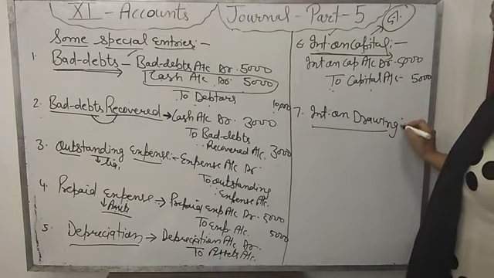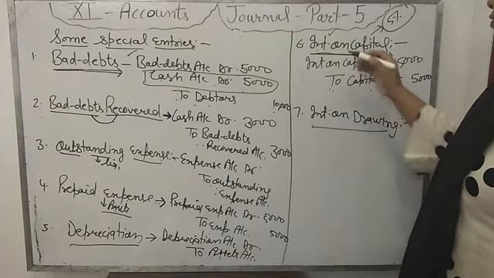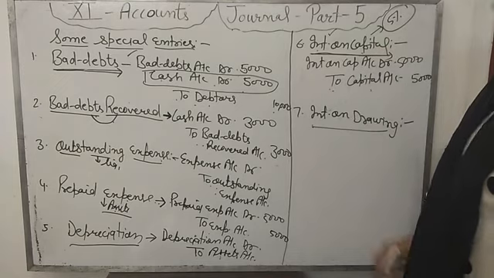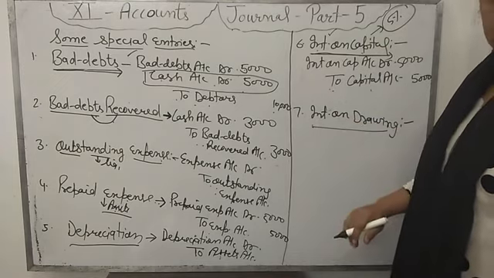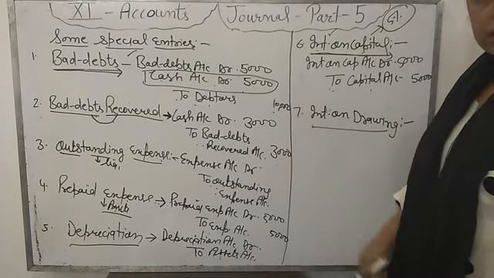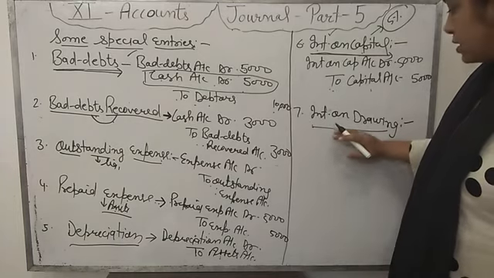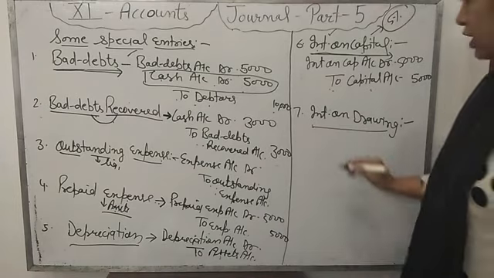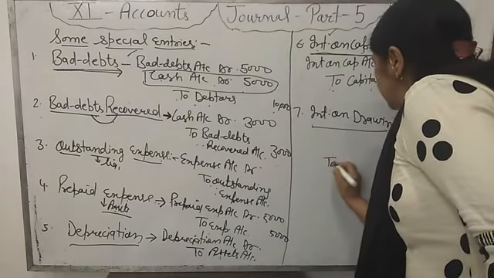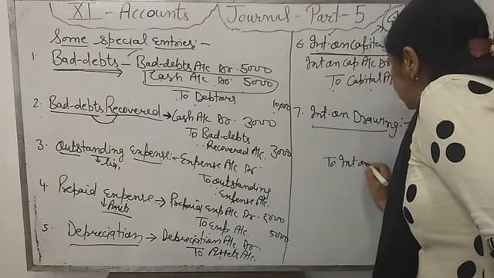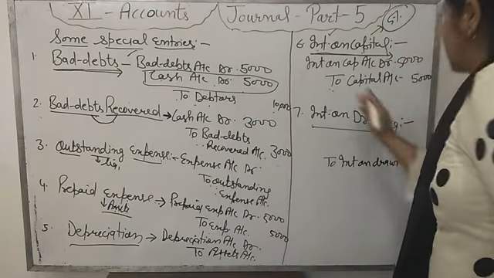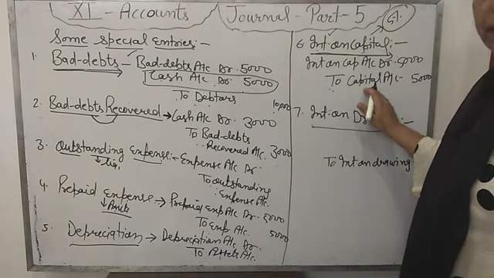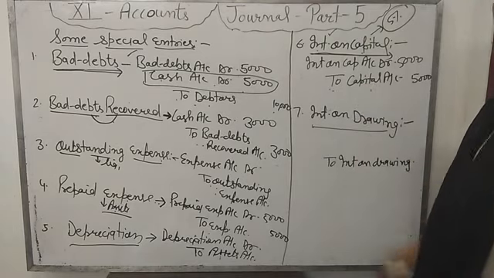Okay. Now interest on drawing. If the firm is paying interest on capital, then the firm can charge interest on drawing. The firm can also charge interest on drawing from the owner. So this is the income of the firm. So that's why it will be credit to interest on drawing. As the firm is not paying cash to the proprietor, the proprietor also does not pay cash to the firm as interest on drawing.